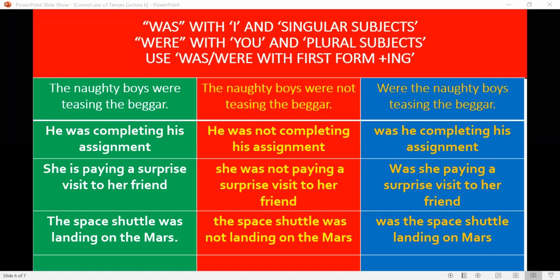So this is how we make simple, negative and interrogative sentences.